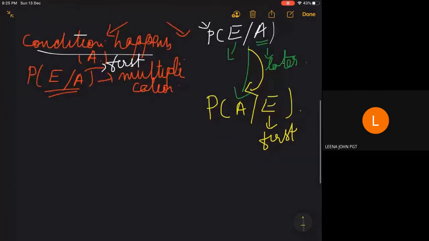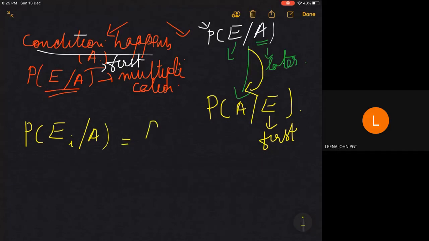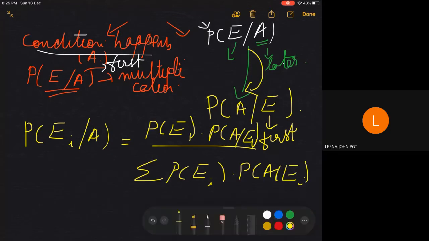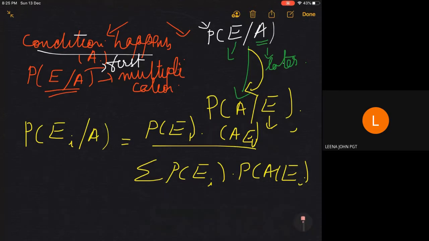So the formula for Bayes theorem is P of Ei given A, which is equal to P of Ei into P of A given Ei divided by sigma P of Ei into P of A given Ei. So here you can notice that the probability is being reversed, P of A given Ei.